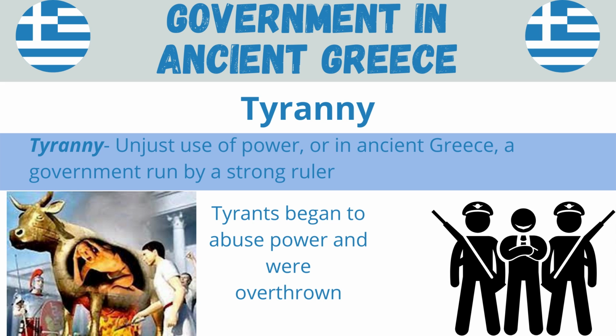Initially, when the tyrants took over, they were loved by the people and they were supported by the people. However, over time, tyrants began to abuse their power and were overthrown. The definition of tyranny tells us that it's an unjust use of power, or in ancient Greece, a government run by a strong ruler. So you have one ruler who is leading.